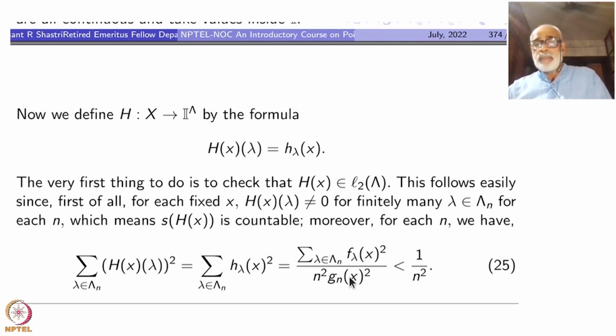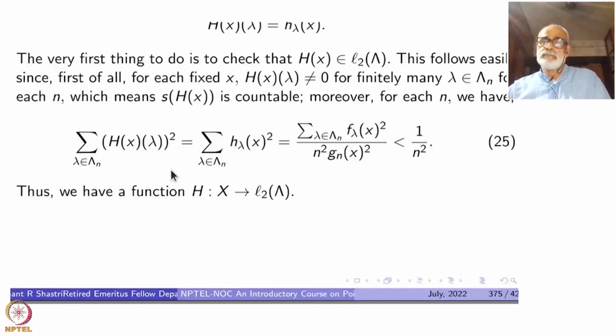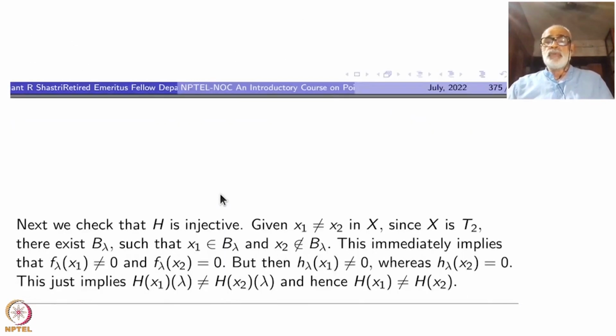And this numerator is smaller than 1 plus this summation, so this is less than 1 by n squared. If for each n this is less than 1 by n squared, when you take the summation of all of them, that will be less than the summation of 1 by n squared, which is convergent, and we wanted that one to be convergent. Therefore hx is an element of L2. So we have got a function from x to L2.